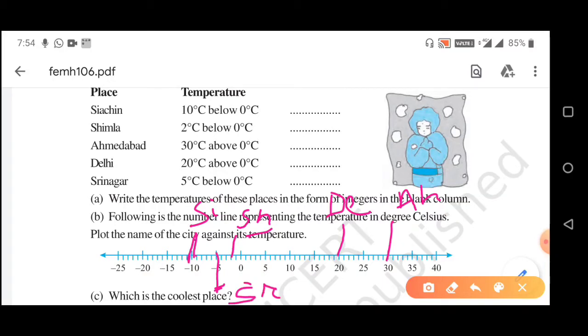So in this way we have to do question B. Question C: which is the coolest place? Coolest place means where we have the lowest temperature. The lowest temperature is minus 10 degree centigrade. So the answer will be Siachen. Question C, the answer will be Siachen.